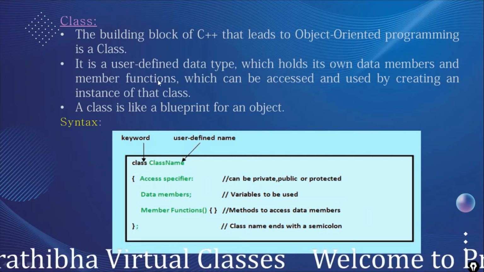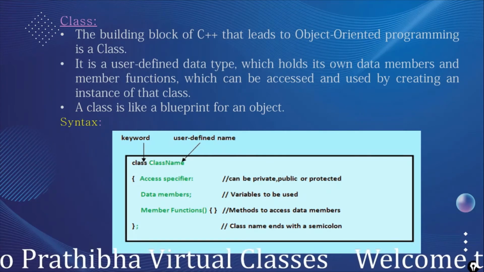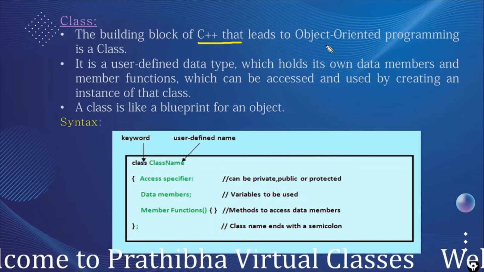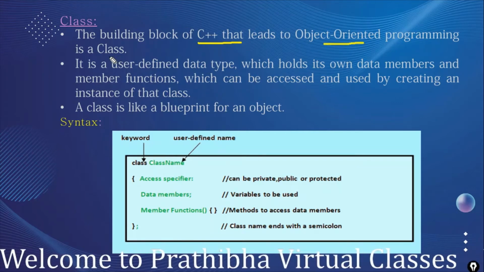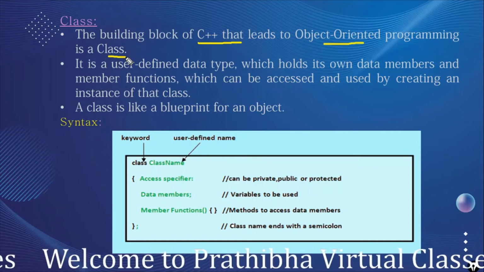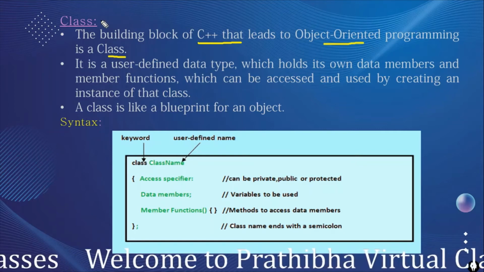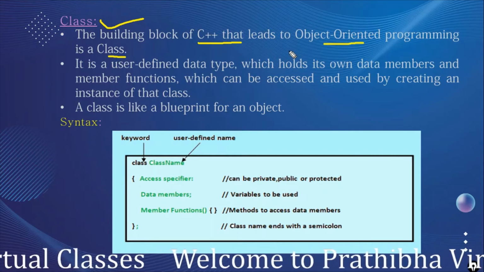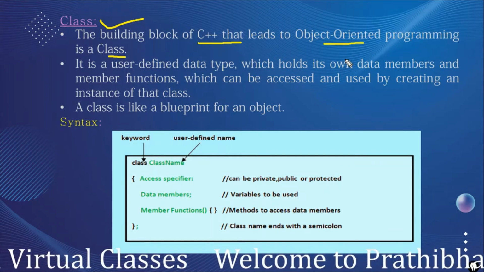And next is the class. The building block of C++ which leads to object-oriented programming is the class. With the help of this new user-defined data type, the class, we can define the C++ program as object-oriented programming.